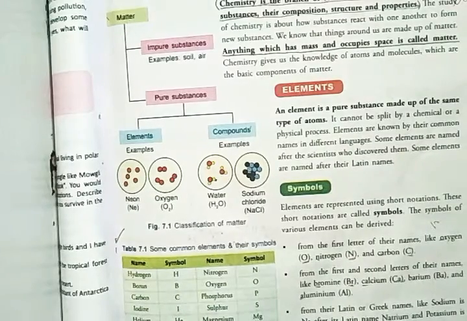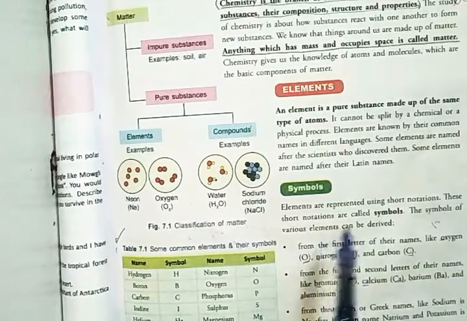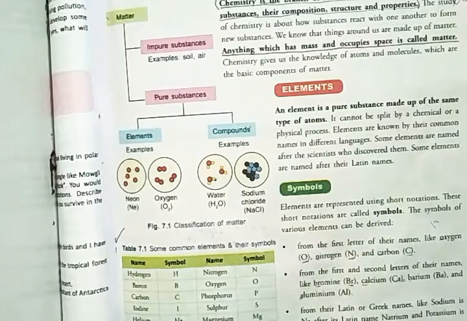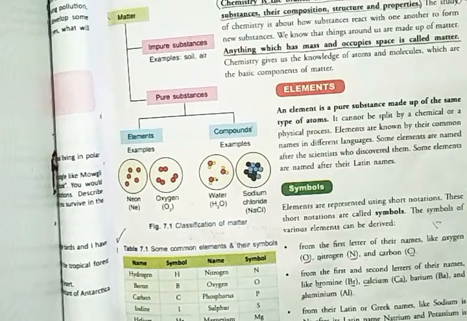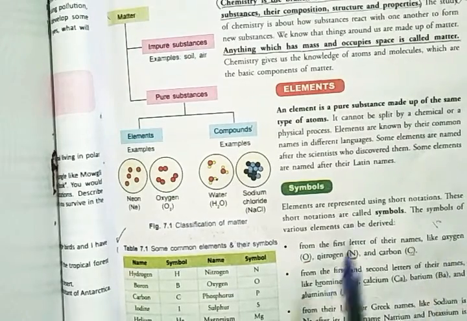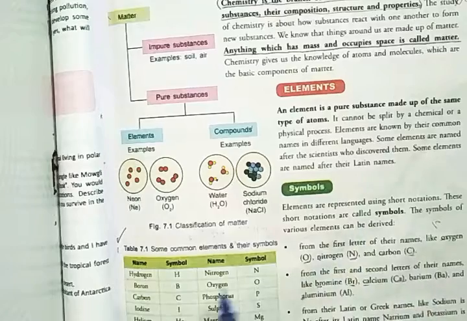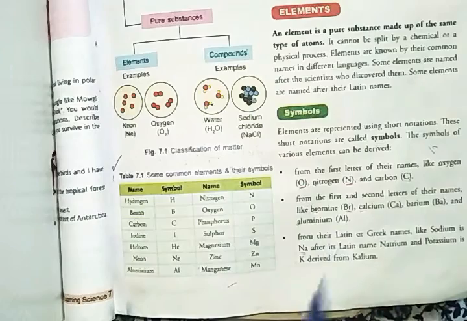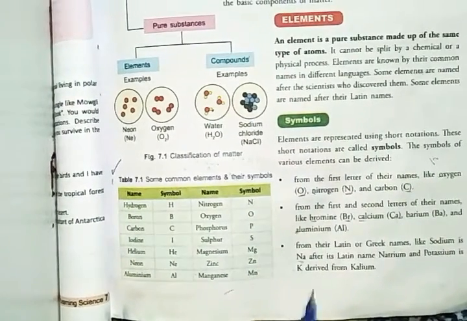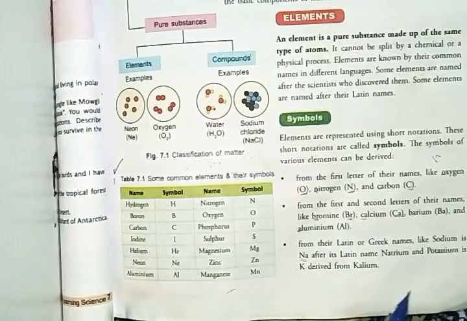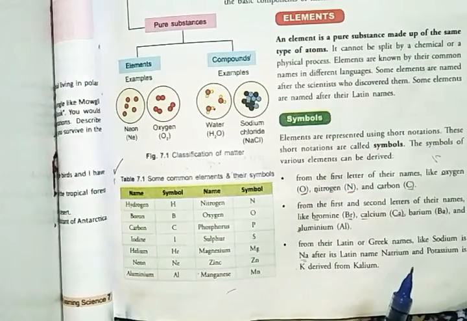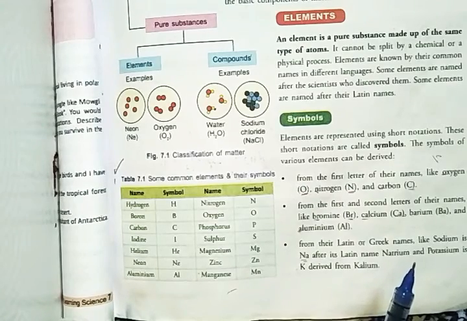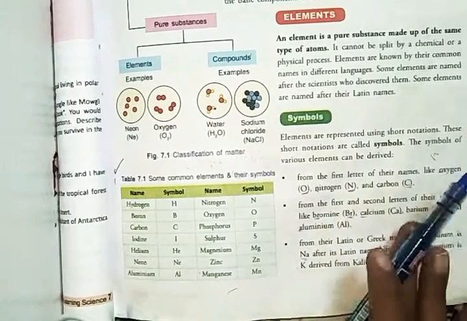Okay, so let's start symbols. Elements are represented using short notations. Every time we can't write elements by their full name, so short notations are there for each and every element. These short notations are called symbols.